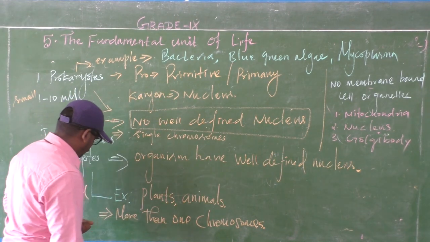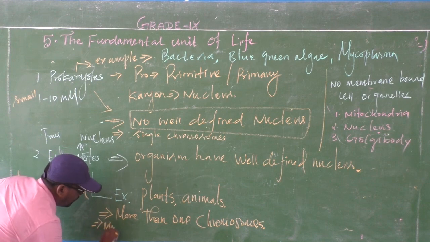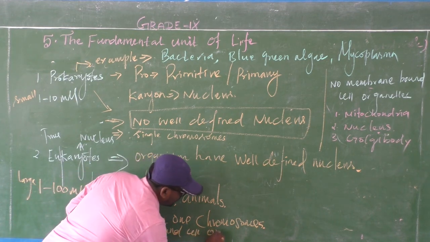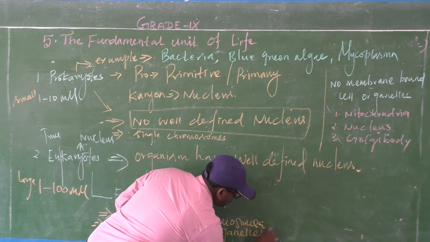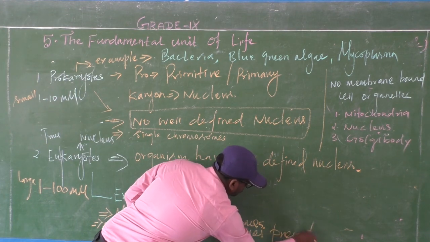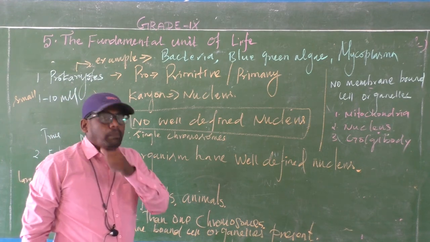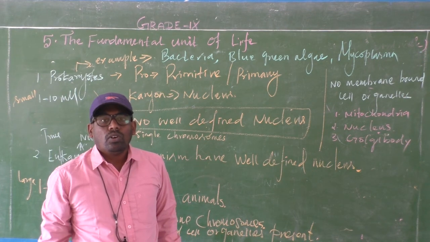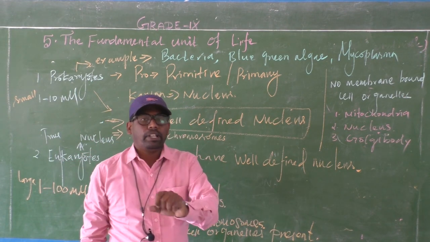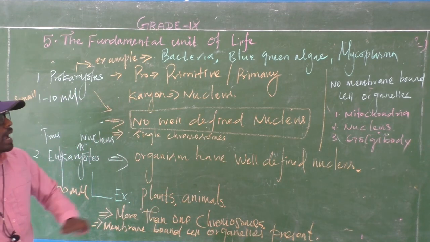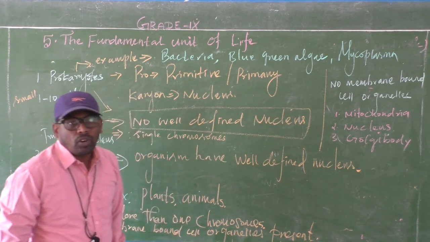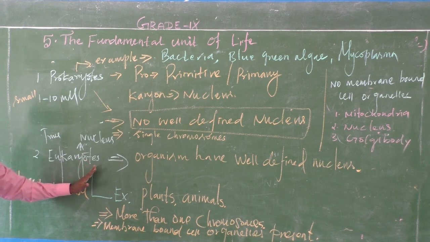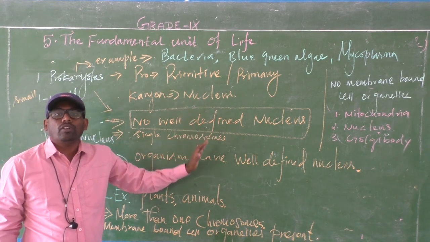In eukaryotes, membrane bound cell organelles are present, like nucleus, mitochondria, Golgi bodies, endoplasmic reticulum. So these kinds of cell organelles are present in eukaryotes, absent in prokaryotes. Okay, now we have discussed the definition of prokaryotes and eukaryotes and the differentiation between them.